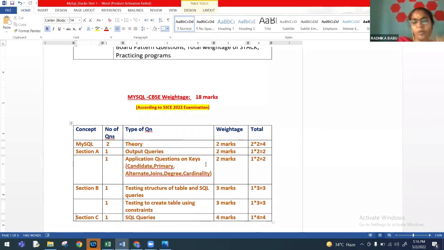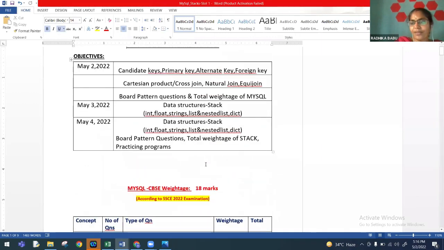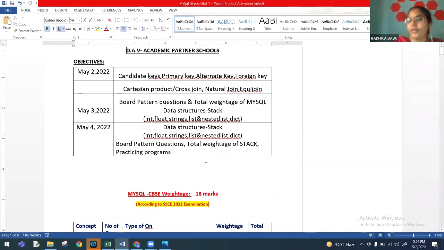So we have to push them to that stage. So let us give them more practice on programs. Now these concepts like SQL and all, it is theory only. So we just have to tell them what is what, and these are the areas that you will miss, and please take extra care. So all those things can be an input. So nothing much to practice.